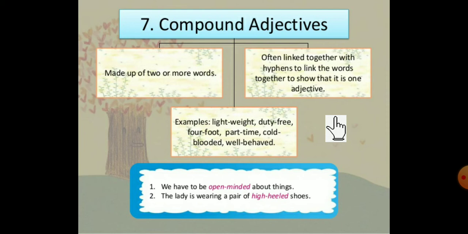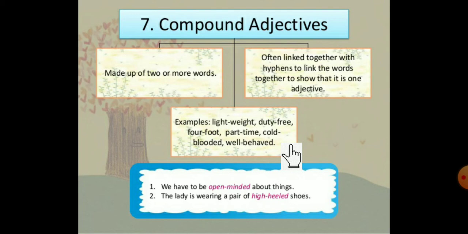So, compound adjective examples. See, lightweight. My watch is lightweight. Duty-free. Four-foot. Part-time. I am doing a part-time job. Cold-blooded. Well-behaved. My dog is well-behaved.